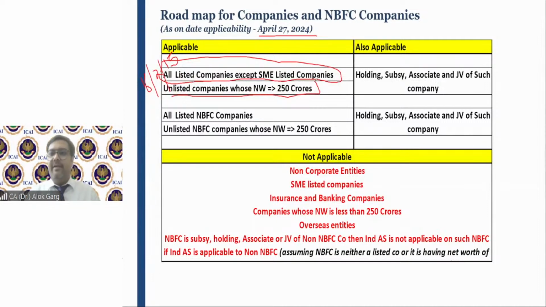So one thing is clear. If an entity is listed, you are not required to see the net worth criteria. But if an entity is unlisted, you have to see the net worth criteria. Sir, what is the meaning of net worth? So we have to see the definition which is given under Companies Act. I'll discuss.